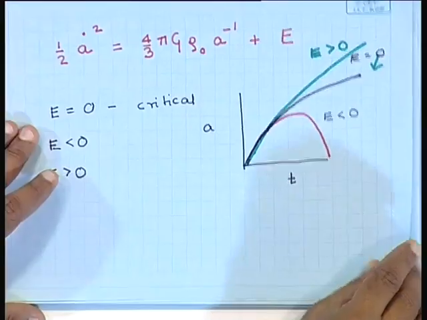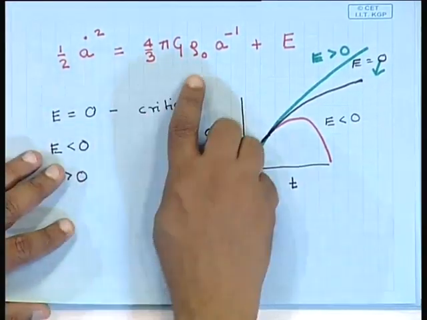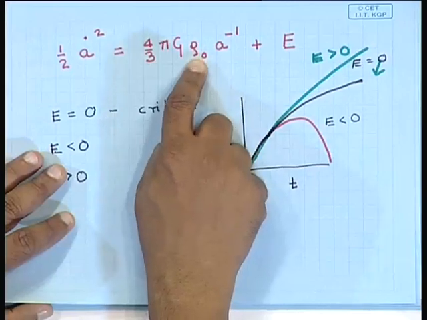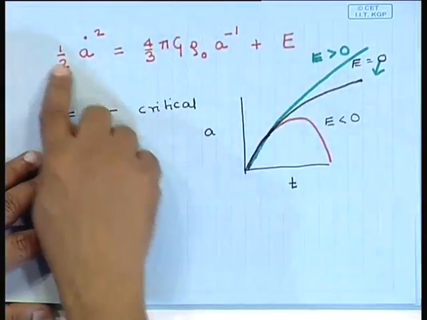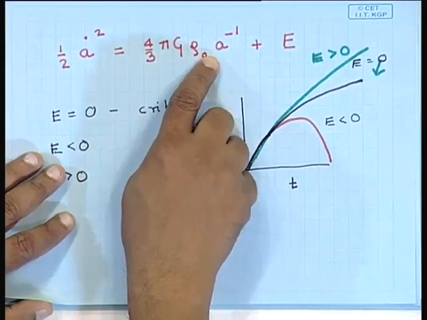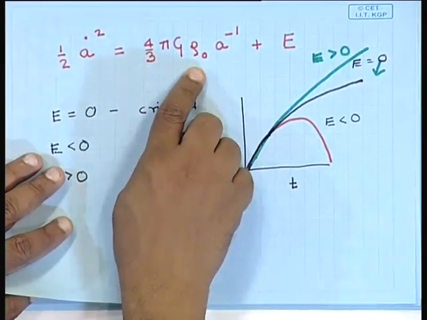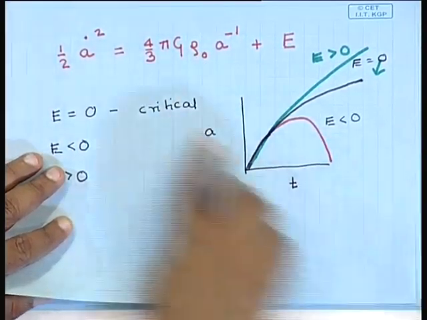So, to address this question, it is convenient to rewrite this equation in a slightly different way. Let us do that. We will first replace rho naught in terms of the density at that instant of time. This equation is valid at all instants of time, so instead of rho naught, we will write it in terms of rho. We know that rho naught is rho into a cube, so we have to just replace this.